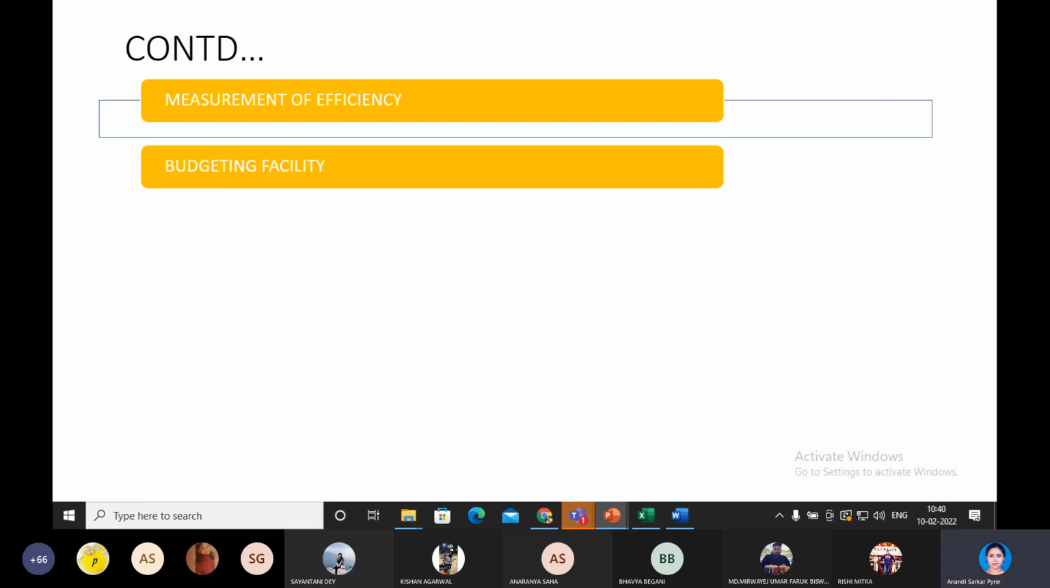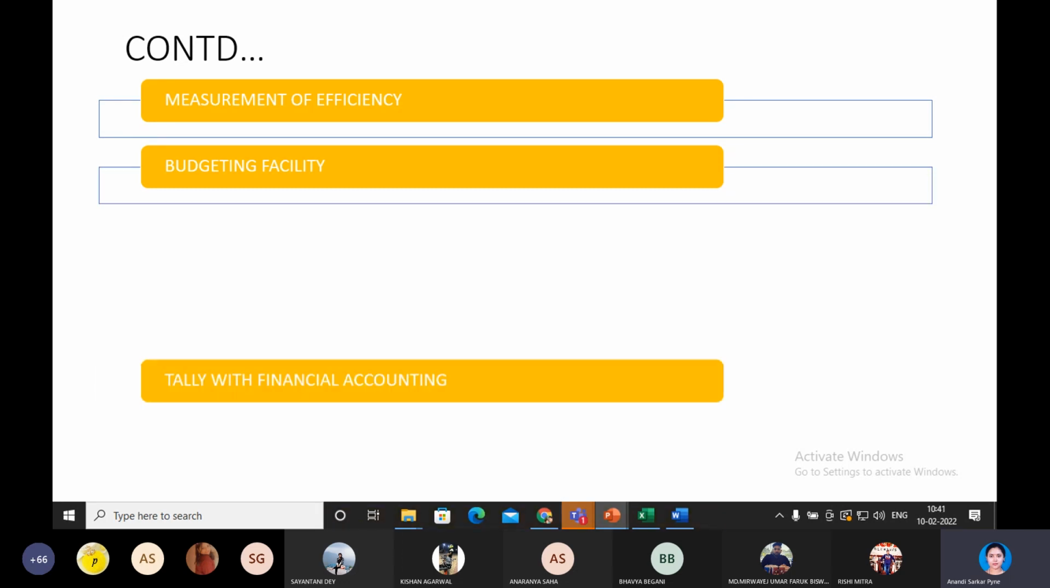Next is budgeting facility. Now, costing helps in planning. Planning, as in financial planning, and budgeting is an integral part of financial planning. And costing is a study which calls for budgeting, which calls for creating a financial plan. So yes, budgeting facility is provided with the costing tools and techniques.